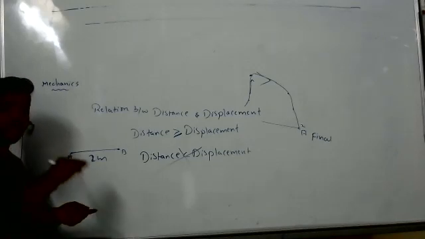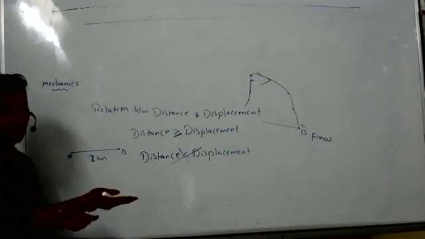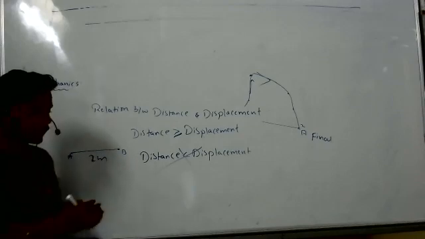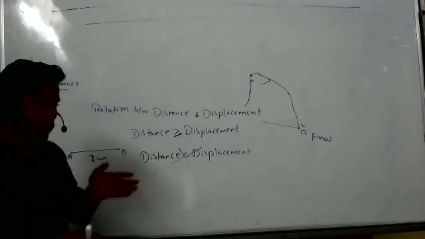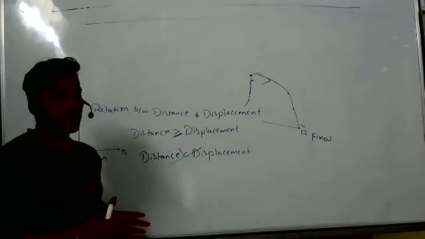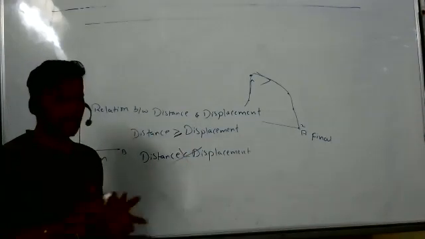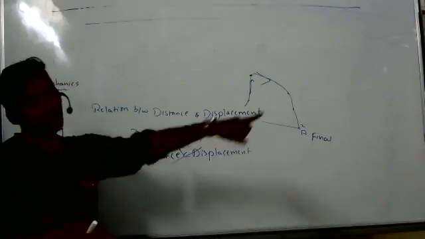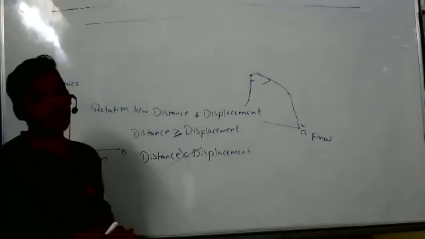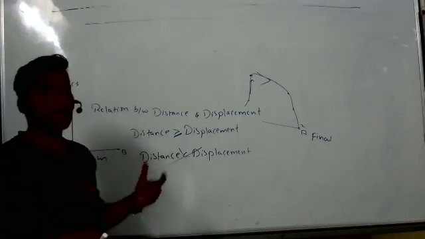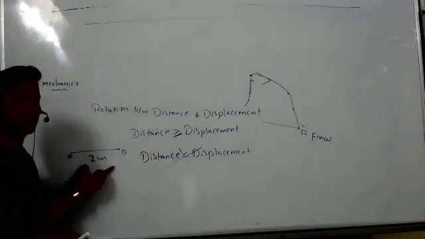Displacement is a vector. It is a straight line. So we can say one of the persons went in this side. When a person is moving in a straight line, if I don't mention any direction, that is distance. If I mention a direction, like north or south, then it is a displacement. There, distance and displacement both are the same in magnitude.